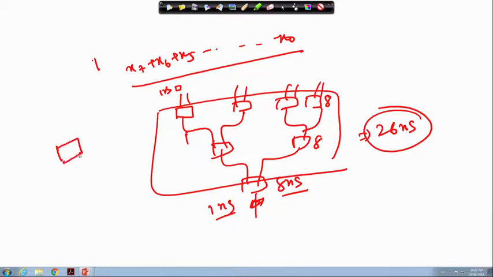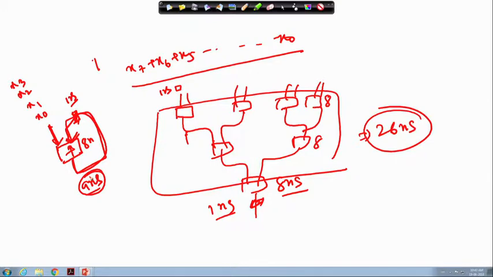But whenever I do the serial implementation, I also have to require one register here. Now x0, x1, x2, x3 are coming like this. So for each stage I require a total of 8 over here and 1 for this particular register. So 9 nanosecond is the time requirement for computation of one stage, that is, one addition operation requires 9 nanosecond.